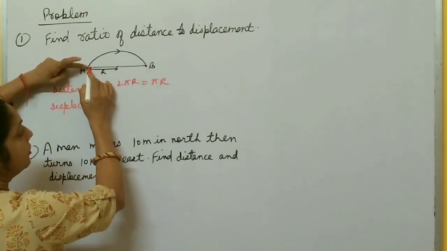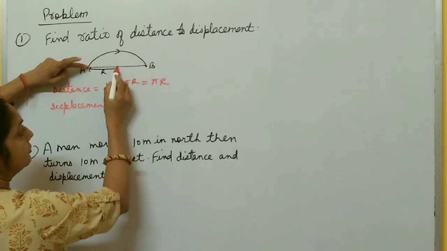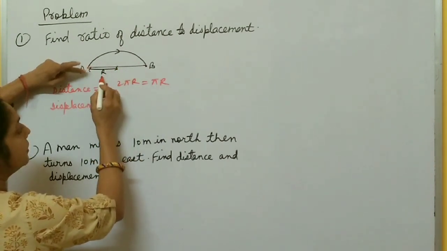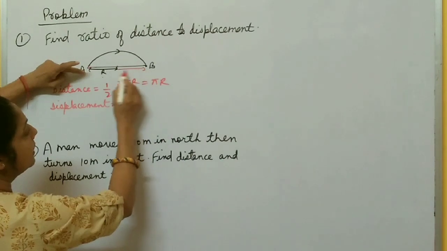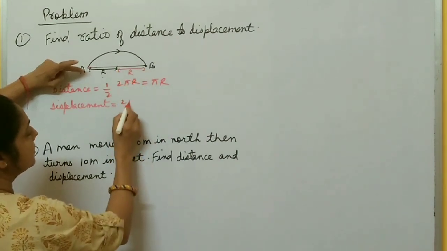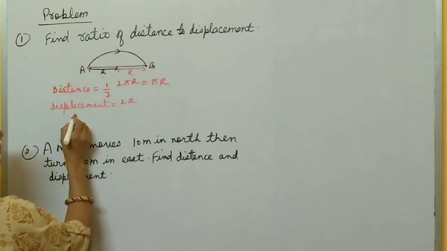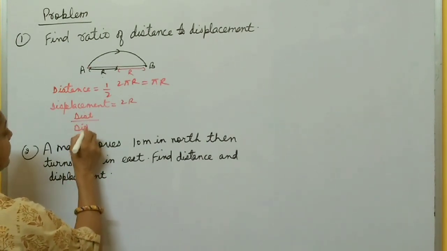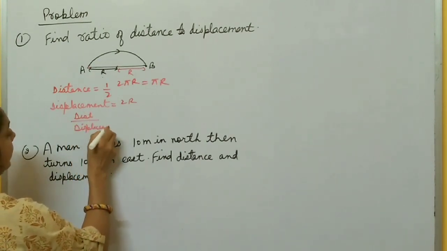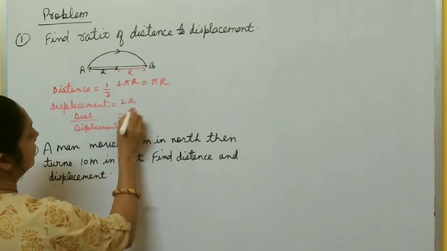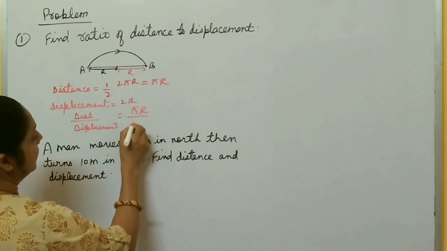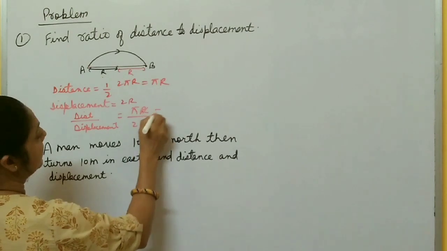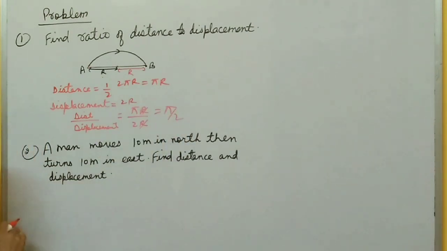How do you calculate this displacement AB? From the center, r is the radius, so this side is r and this side is also r. So displacement becomes 2r. So what is the ratio of distance to displacement? You just divide these two. In this way you calculate pi r by 2r, so pi by 2. This is the ratio of distance to displacement.